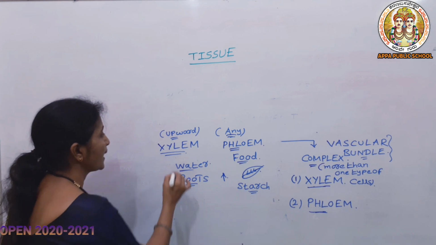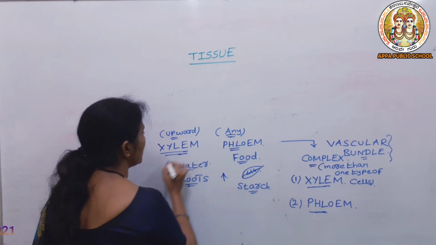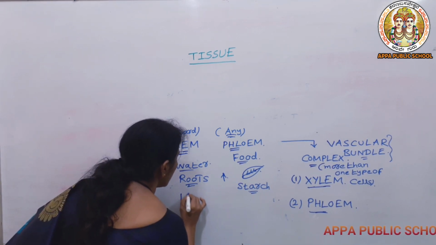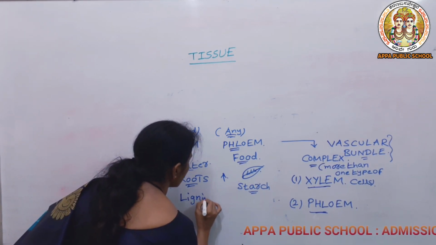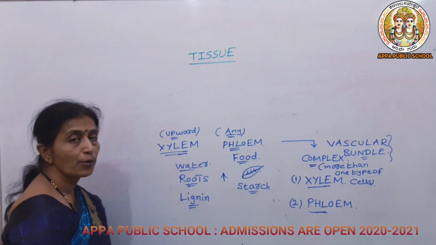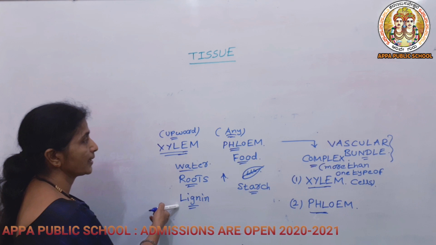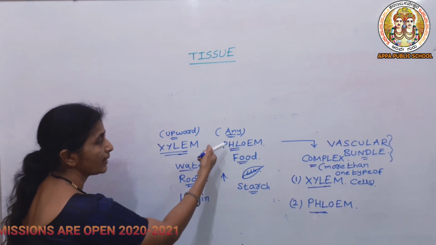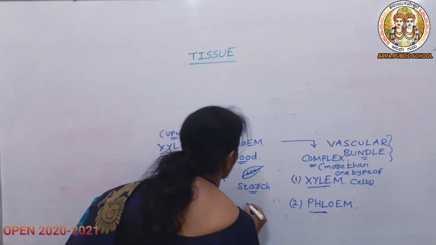So the xylem consists of the material, that is the outermost covering. It consists of lignin, that is the cement-like substance which is responsible for giving the mechanical strength. Only in xylem you can see the lignin is present, but in case of phloem, lignin will not be present.